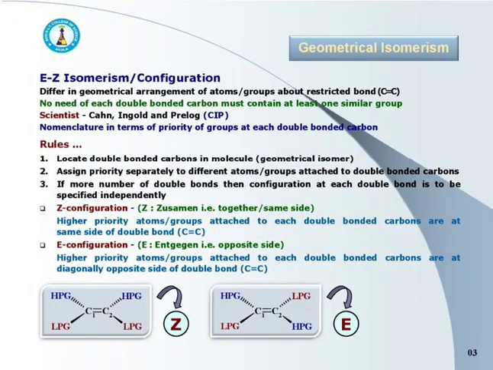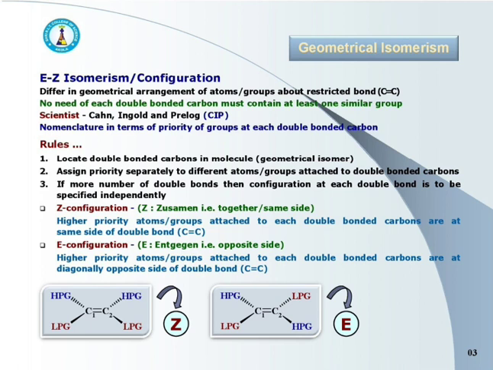Now concentrate on EZ isomerism, that is EZ configuration. Like the cis-trans isomers, they also differ in geometrical arrangement of atoms or groups about a restricted bond, that is C=C. But in the case of EZ isomers, there is no need that each double bonded carbon atom must contain at least one similar group or atom.